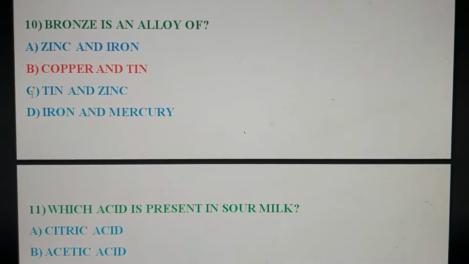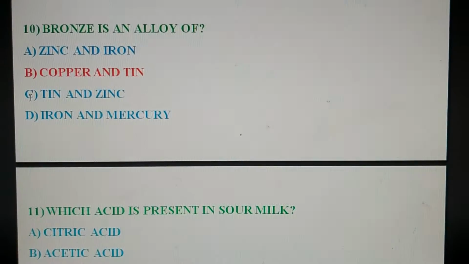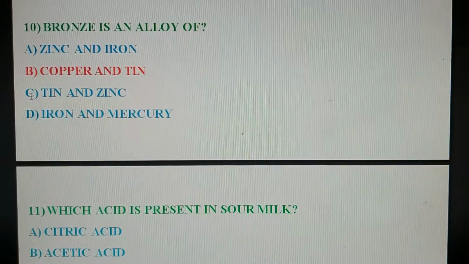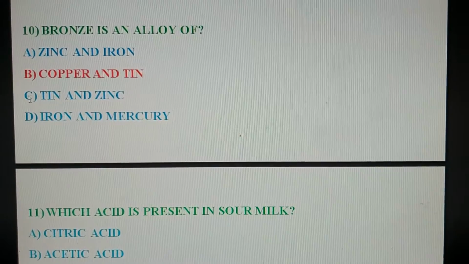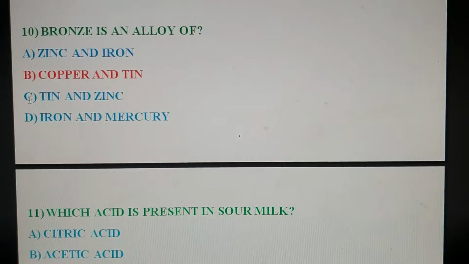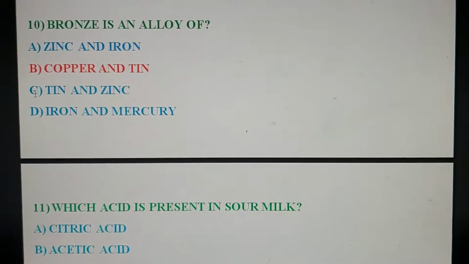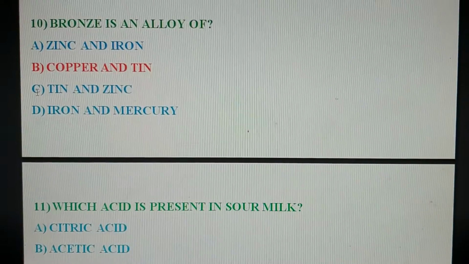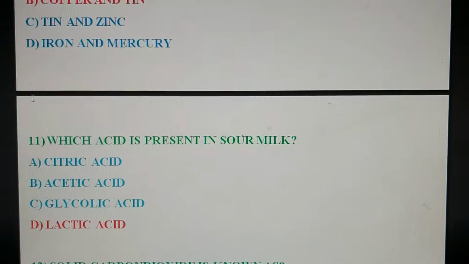Next question. Bronze is an alloy of. Option A, zinc and iron. Option B, copper and tin. Option C, tin and zinc. Option D, iron and mercury. Correct option is option B, copper and tin. Bronze is an alloy of copper and tin.